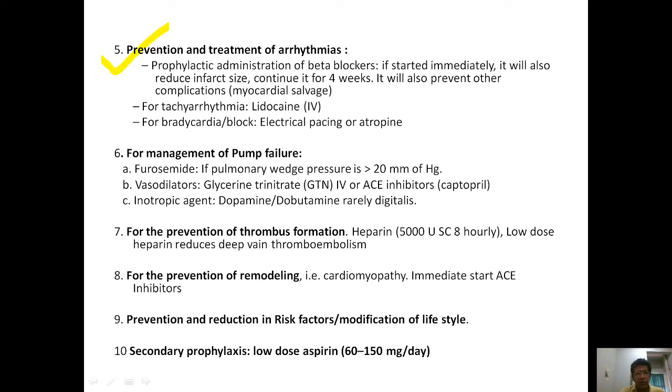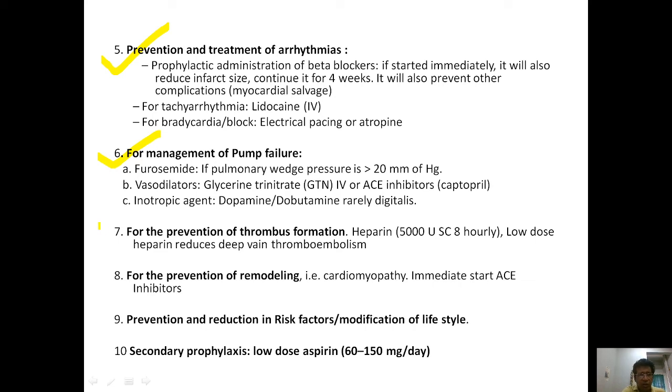Then for the management of pump failure, we administer, number one, furosemide. If pulmonary wedge pressure is more than 20 millimeter of mercury, vasodilators like glyceryl trinitrate IV or ACE inhibitors, captopril, inotropic agents like dopamine and dobutamine, and rarely we can use digitalis.